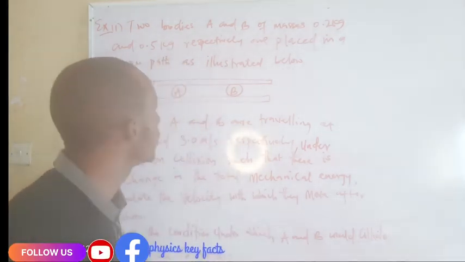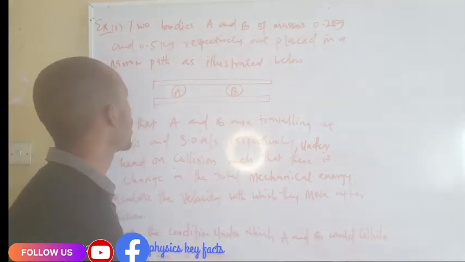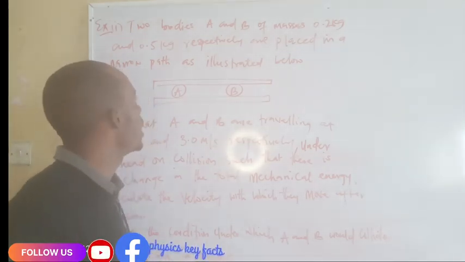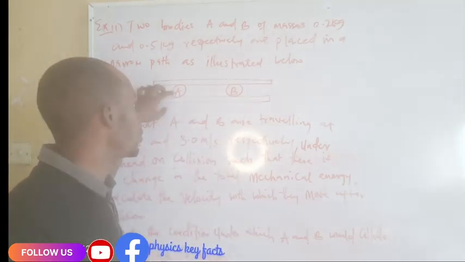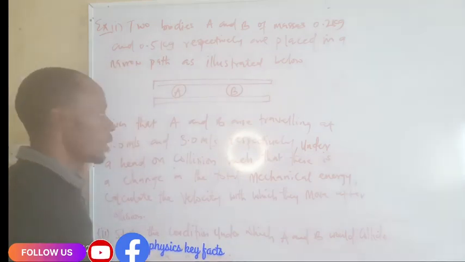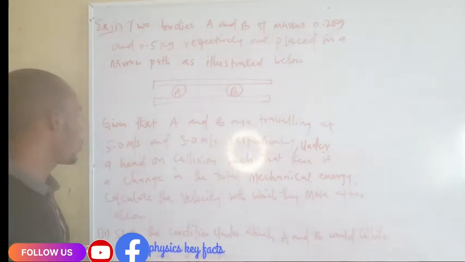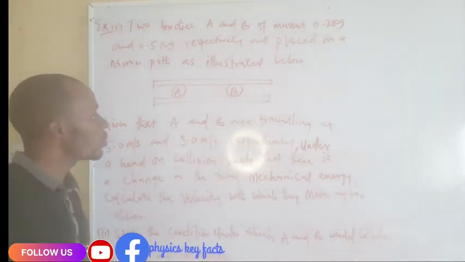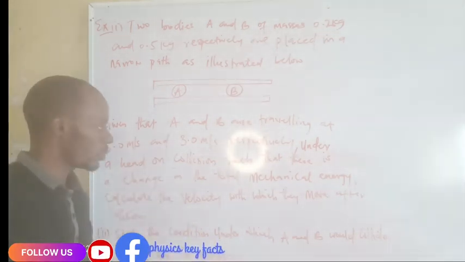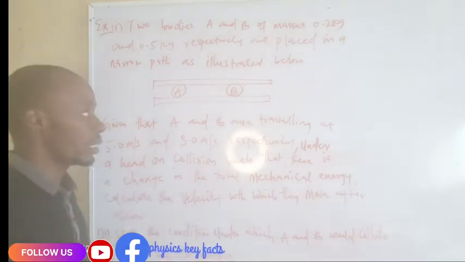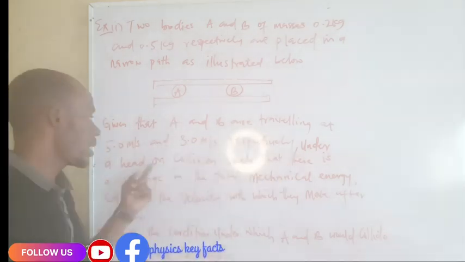So this question says two bodies A and B of mass 0.2 kilogram and 0.5 kilogram respectively are placed in a narrow path as illustrated below. This is the illustration. Given that A and B are traveling at 5.0 meter per second and 3.0 meter per second respectively, under a head-on collision, when these are traveling with these velocities,